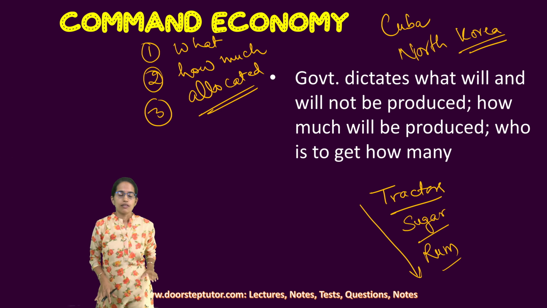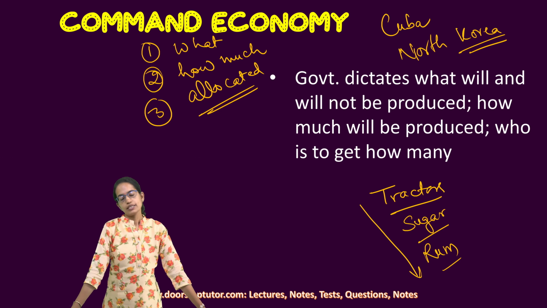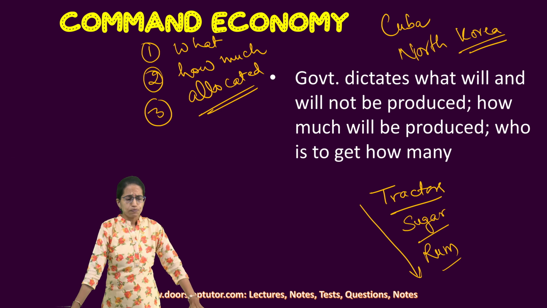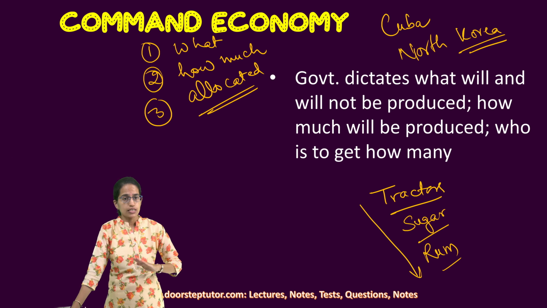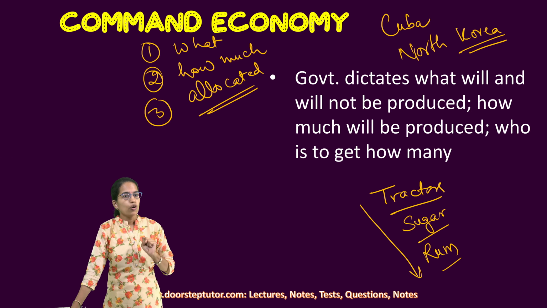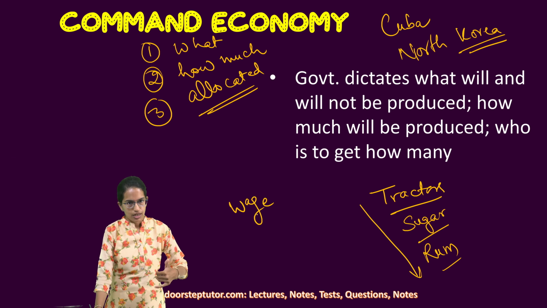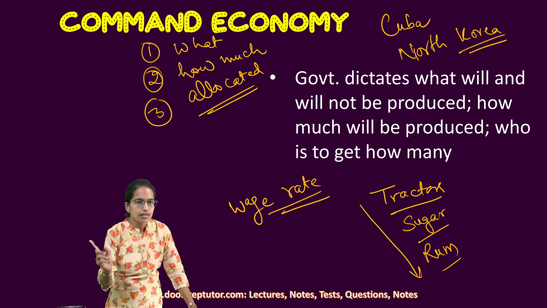Another important thing with the command economy is, since all of those phenomena are interrelated, the person who is involved in any of the activities would be earning something. Who would determine how much a person earns? Wage rate. Wages are the earning for the work which is done. So the wage rate is again determined by the government.